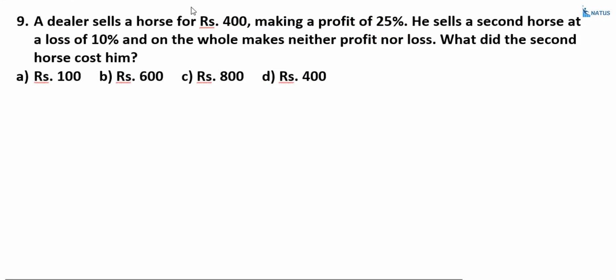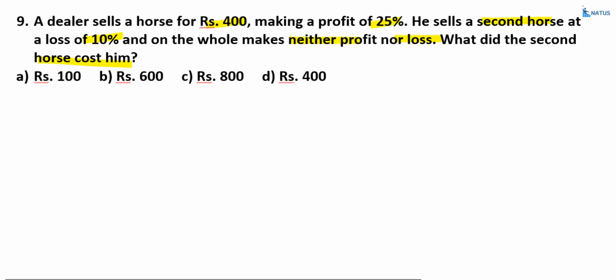A dealer sells a horse at 400 rupees and makes a profit of 25%. He sells the second horse at a loss of 10%, and on the whole he makes neither profit nor loss. What did the second horse cost him? Here, clearly, the profit on the first horse is equal to the loss on the second horse. What we require is the cost of the second horse. The profit on the first horse is equal to the loss on the second horse, right?